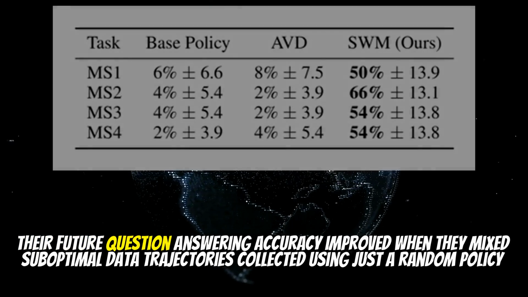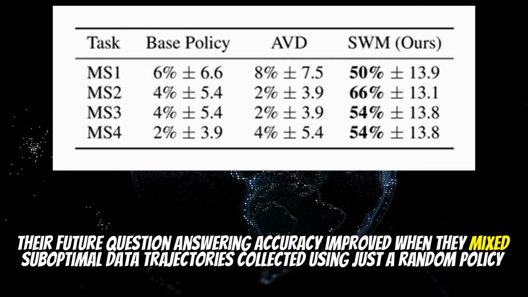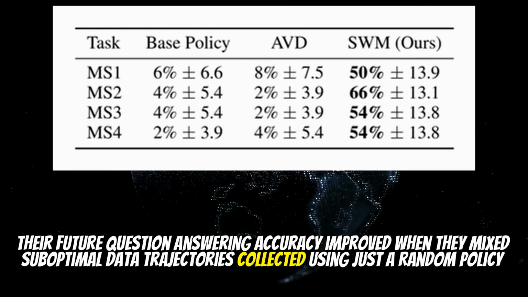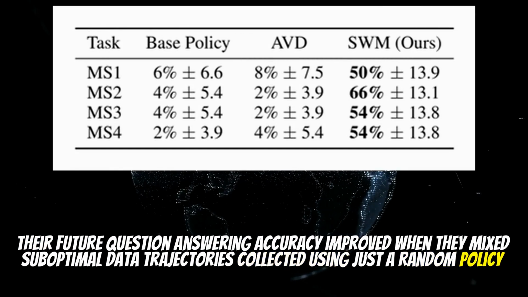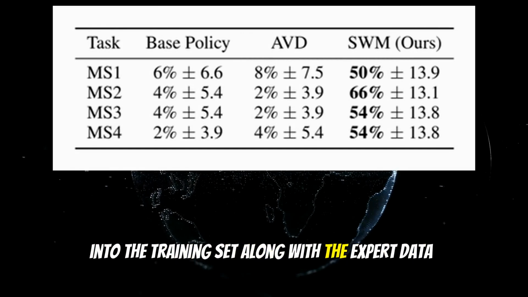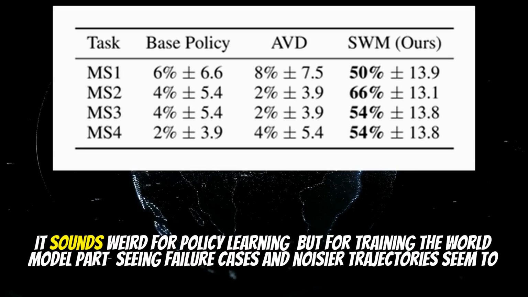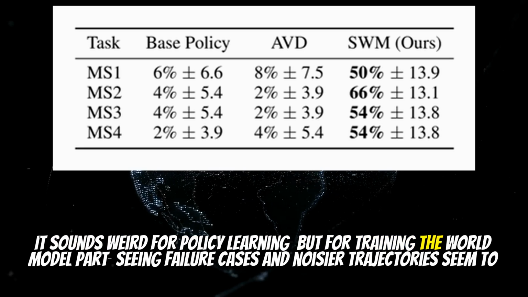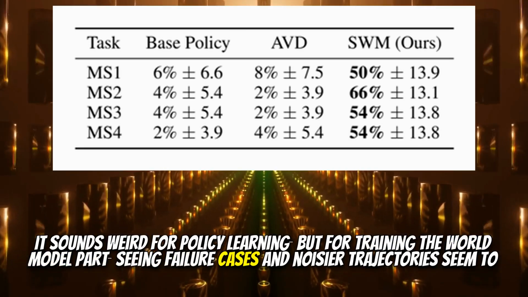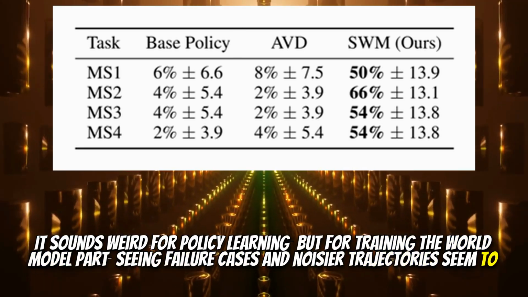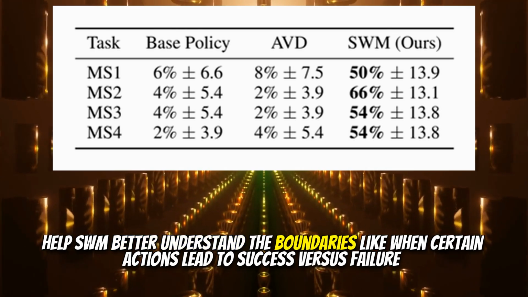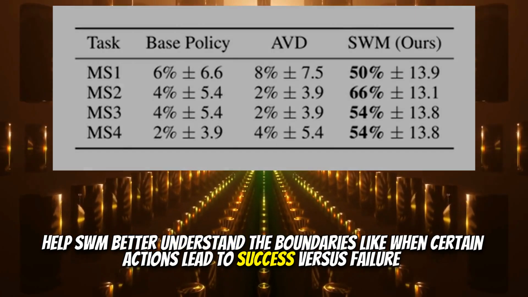Their future question answering accuracy improved when they mixed suboptimal data trajectories, collected using just a random policy, into the training set along with the expert data. Really? Adding random data helped? Yeah. It sounds weird for policy learning, but for training the world model part, seeing failure cases and noisier trajectories seemed to help SWM better understand the boundaries, like when certain actions lead to success versus failure.